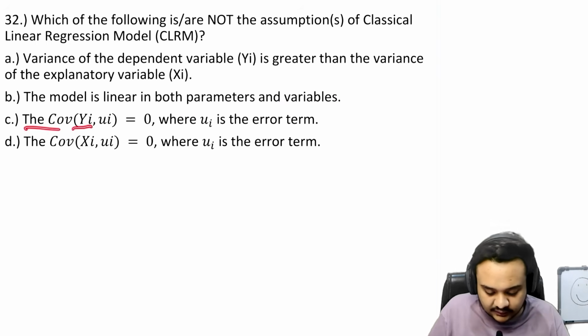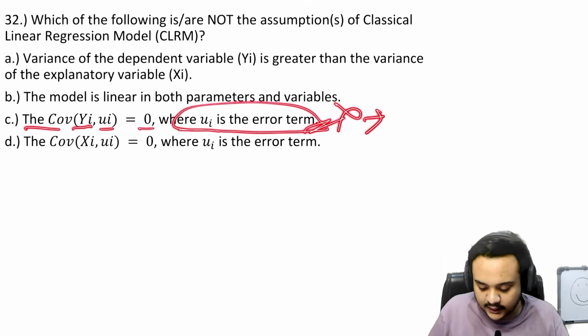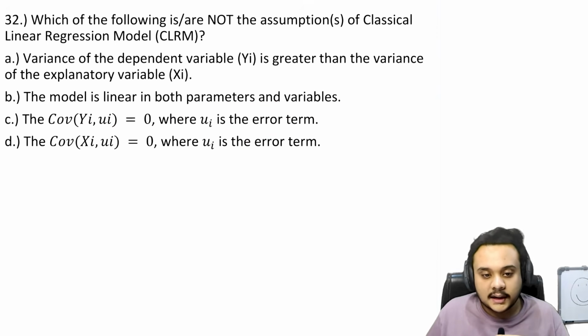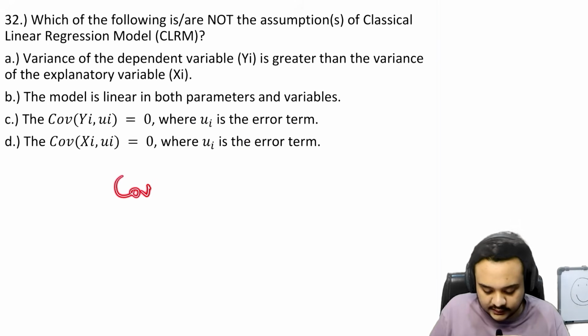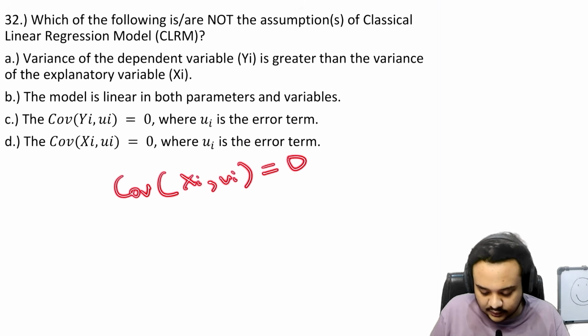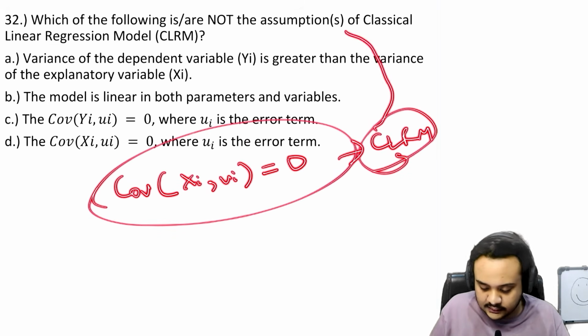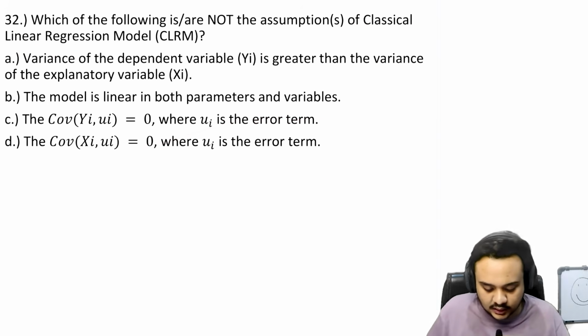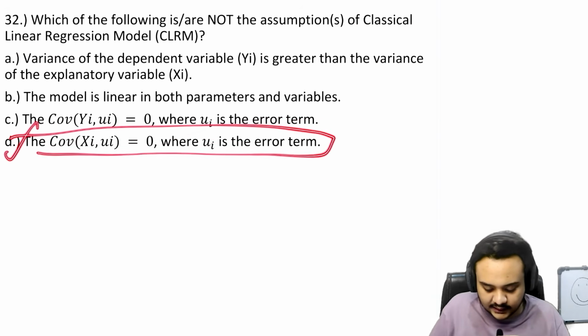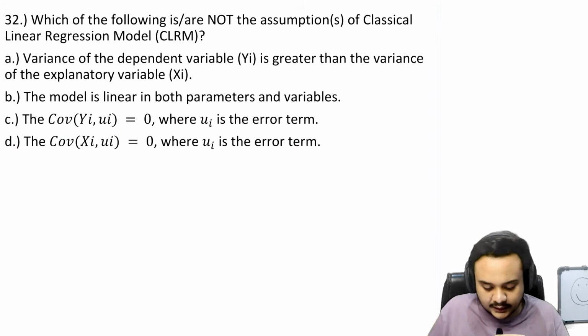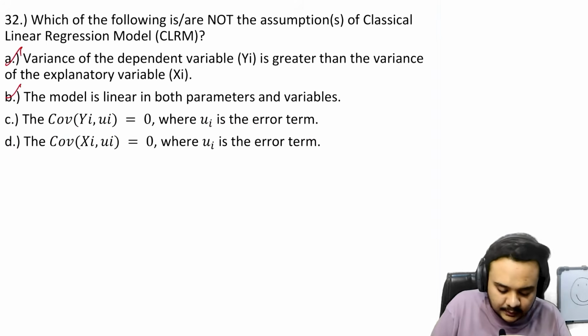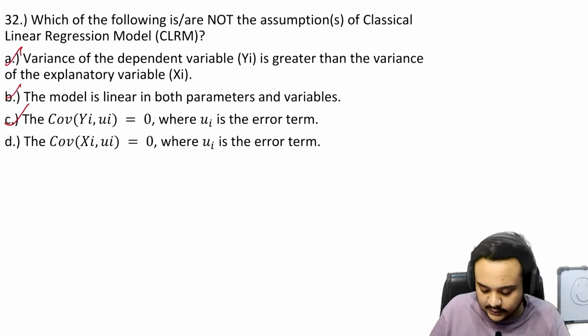The covariance between yi and ui is equal to 0, where ui is the error term. This is incorrect. Why is it not right? Because the covariance of only the independent variable with the error term is going to be 0. This is a property of the CLRM, which is the classical linear regression model. So obviously you can see that this is the only right option, but we have to find the wrong options. So A, B and C, the answer is going to be these three.